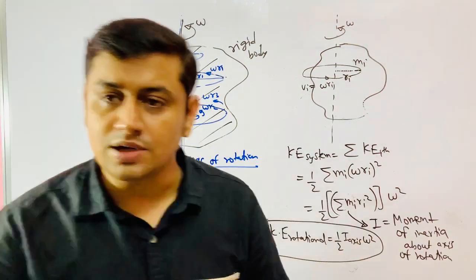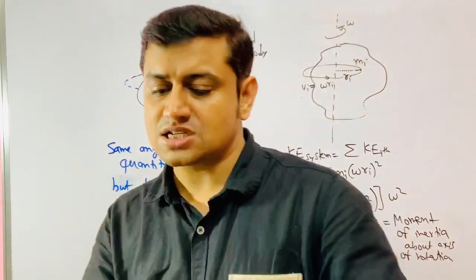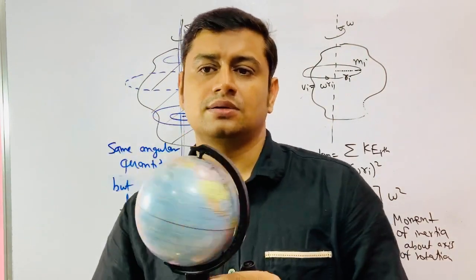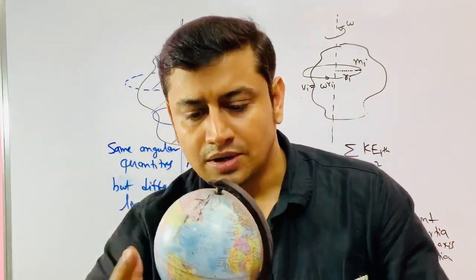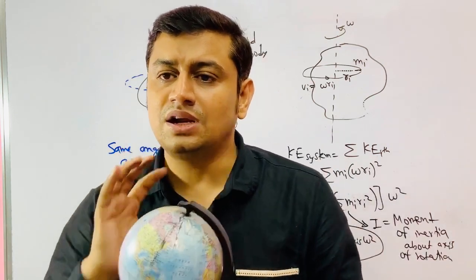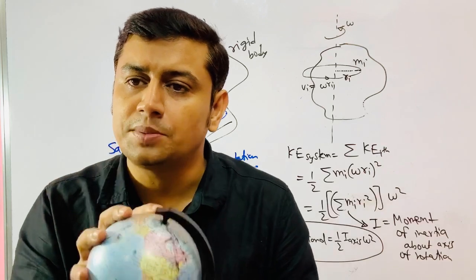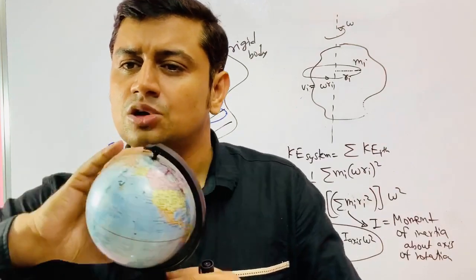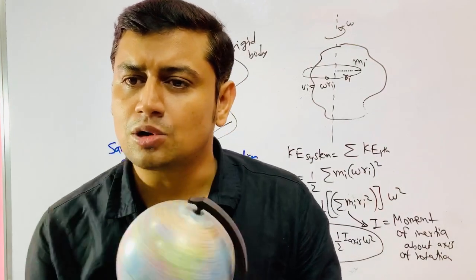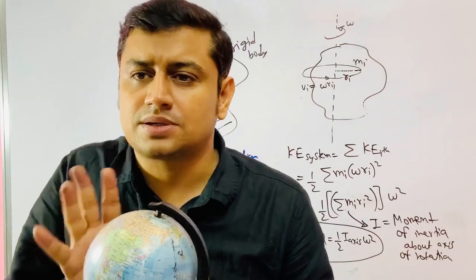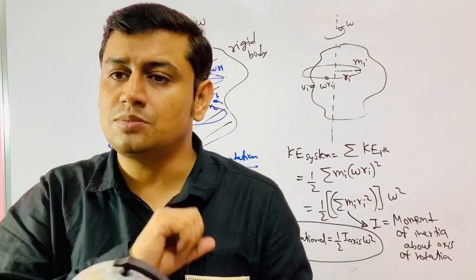Similarly, I want to rotate a certain body. To rotate it, it offers a resistance. The difficulty in rotating it gives me an impression about its moment of inertia. The more difficult it is to rotate it, or once it is rotated, the more difficult it is to stop it, I would say its moment of inertia is more.